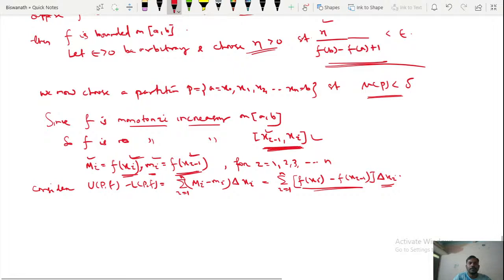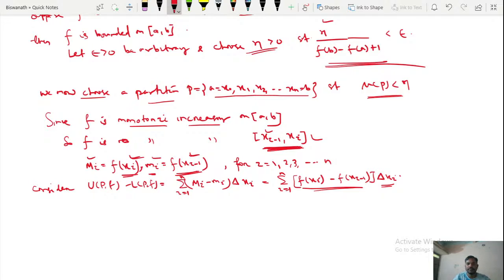So I just want to make one change. Here, choosing the partition P, we choose the partition P, which is a equal to x naught, x1, x2 up to xn, such that mu p is less than eta. Okay, this is the eta, no delta is there.